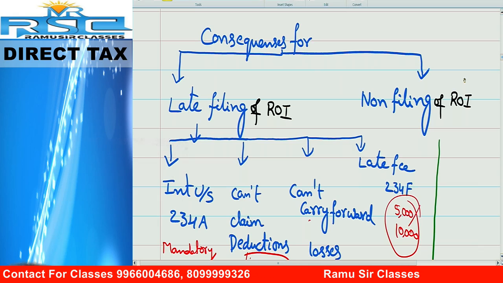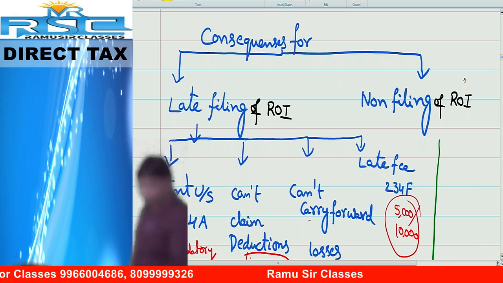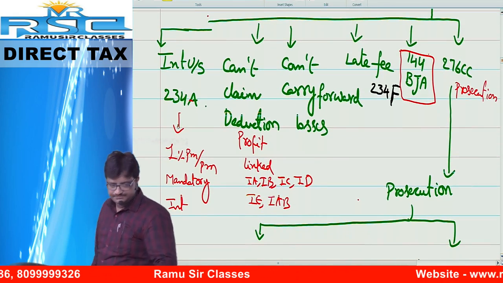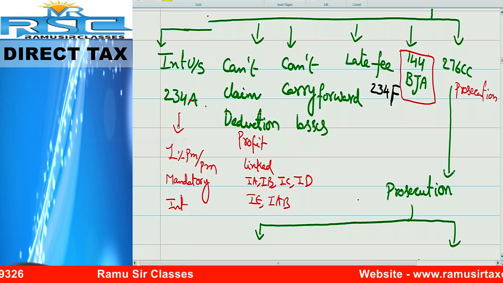Non-filing of return. No return. Second branch, non-filing of return.